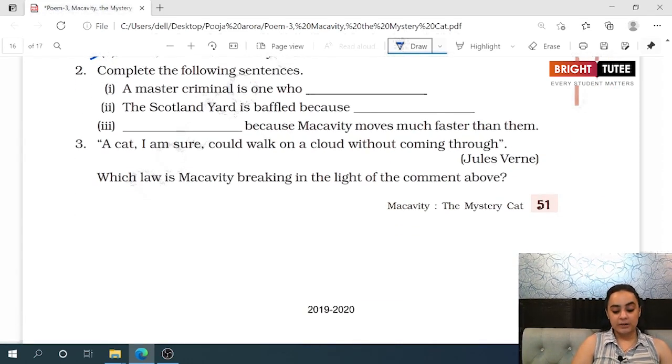A master criminal. Who is a master criminal? Is the one who defies law. The Scotland Yard is baffled. Why is the Scotland Yard baffled?